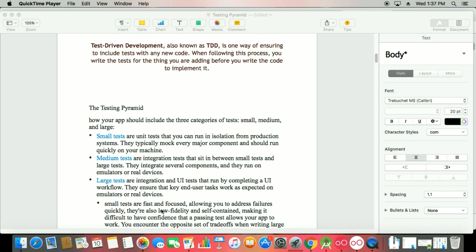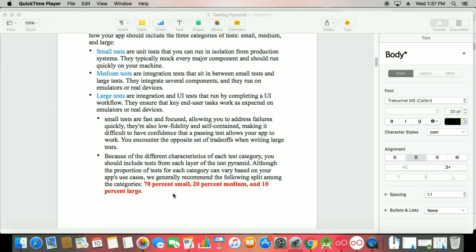We have three kinds of tests: small test, medium test, and large test. Today we have to learn the small test. A small test is generally what we call a unit test. That means we can check, for example, that your edit text is not empty, that your phone number is right, and your email validations. A lot of basic things will be there. Then we go for the medium test, a little bit higher, where several components are integrated, and the larger one is the big application test. I don't want to go into these two. Today I am just talking about the unit test and small test.